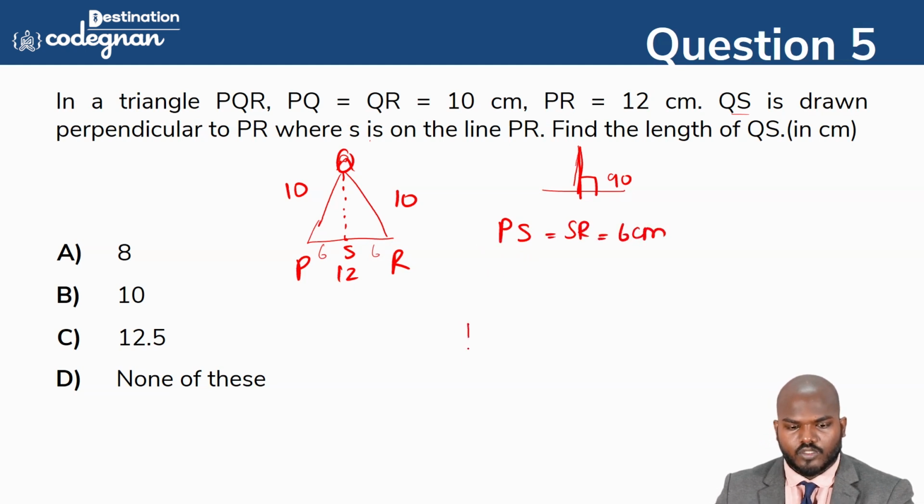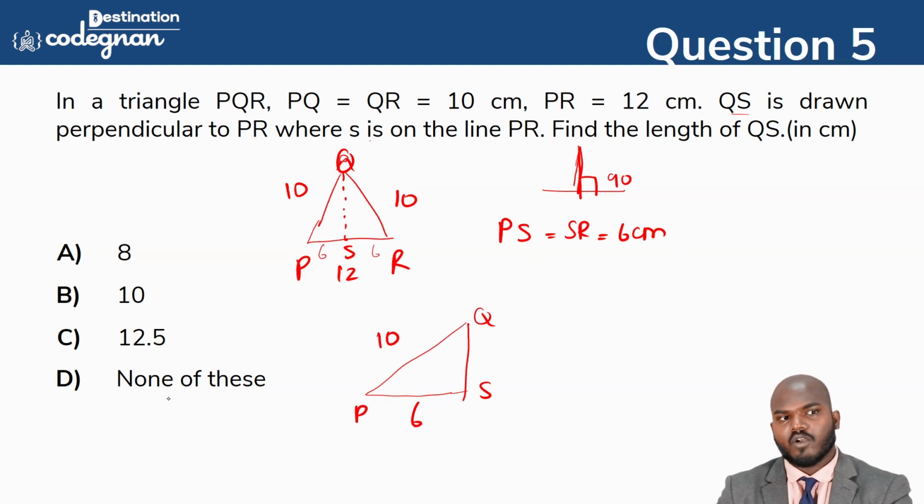I'm taking one of the portions, guys. You see, I'm taking one of the portions, that is Q, S, and P. Okay, this particular distance is 6. This particular distance is 10. Guys, does anyone know the thing called what? Pythagoras theorem. Pythagoras theorem is equal to what? The hypotenuse side is equal to the square root of the squares of the other remaining sides.